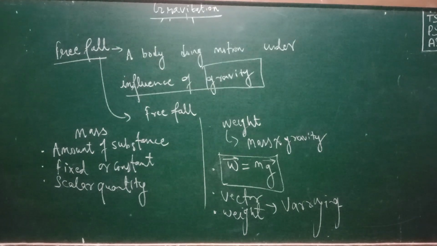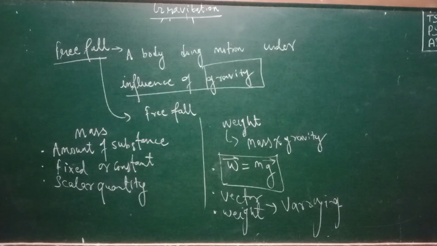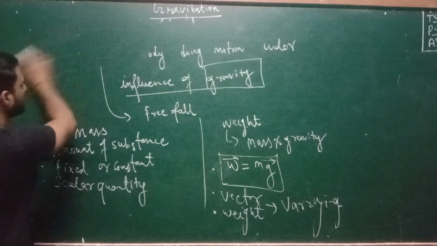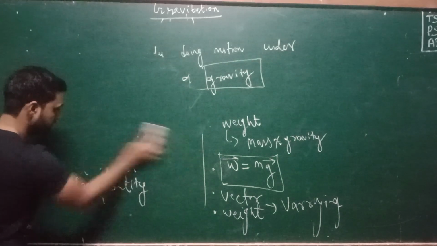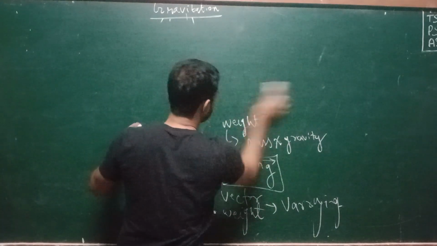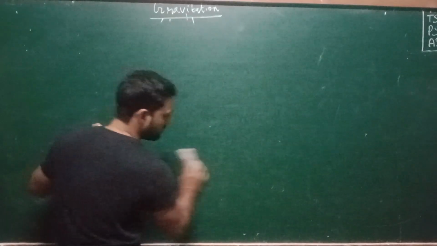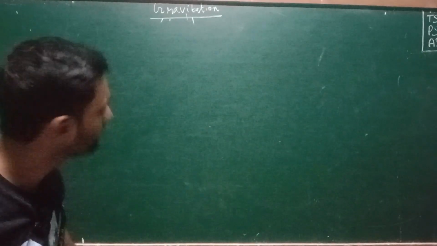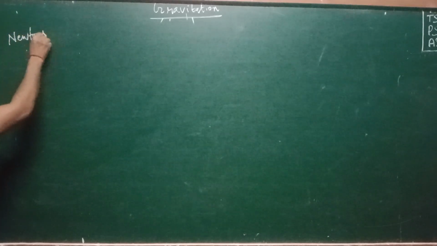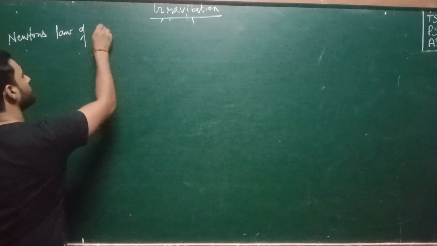Okay, now let's discuss the first topic of this chapter that we call Newton's law of gravitation.